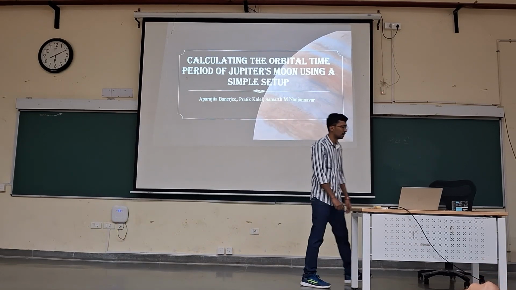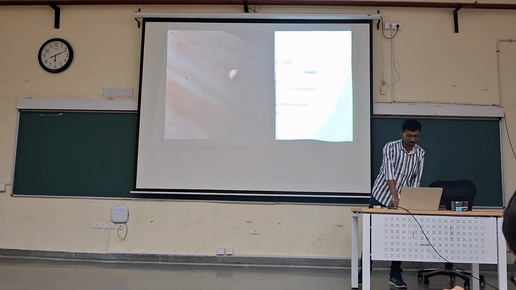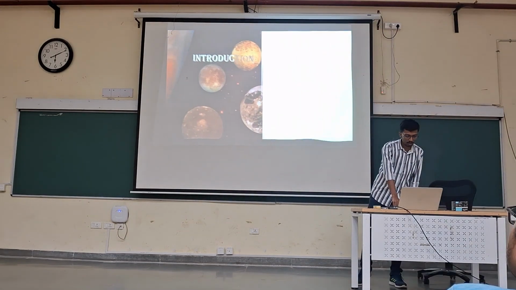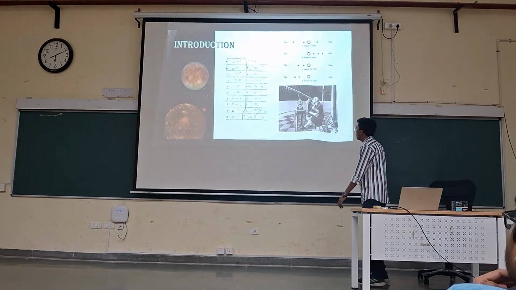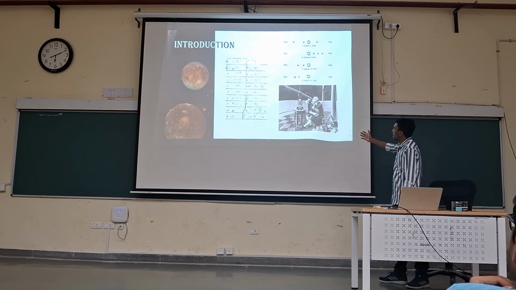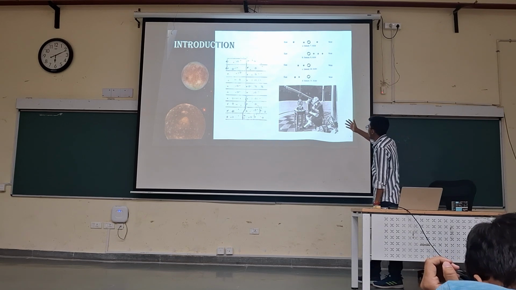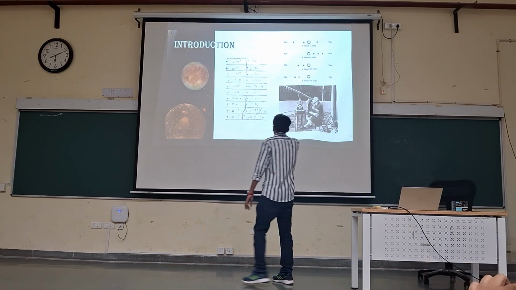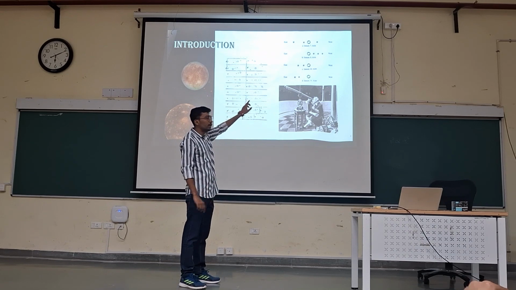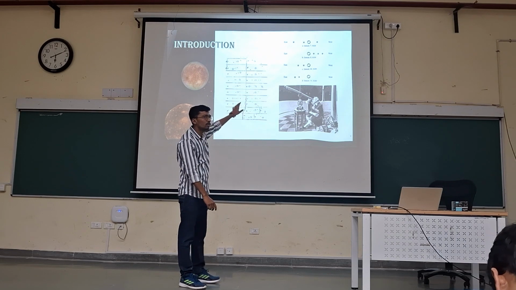The aim of this experiment was to use minimum resources. In this image, we can see Galileo Galilei watching the night sky, and there are some drawings and pictures handwritten by Galileo Galilei. The circular thing is Jupiter, and the star-like things are Jupiter's moons.